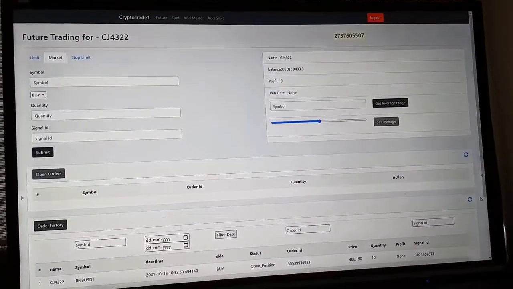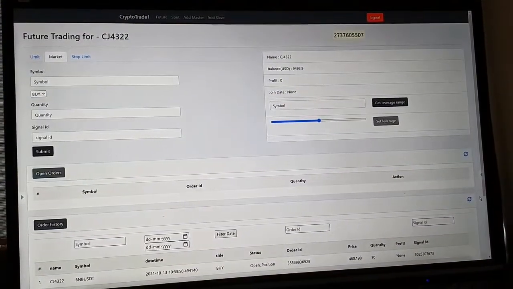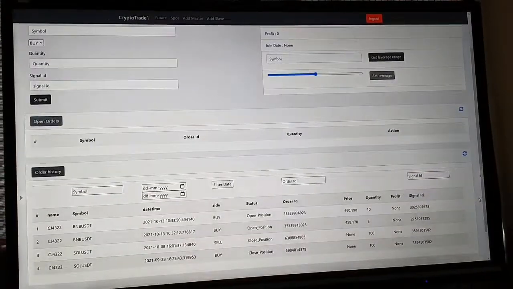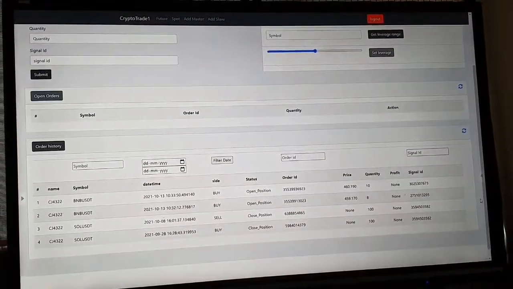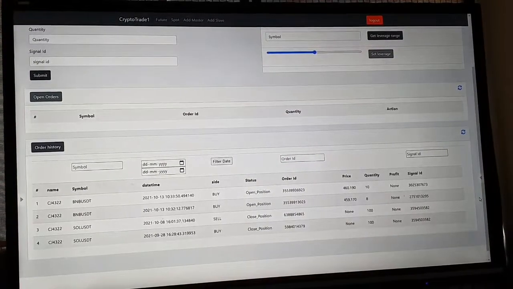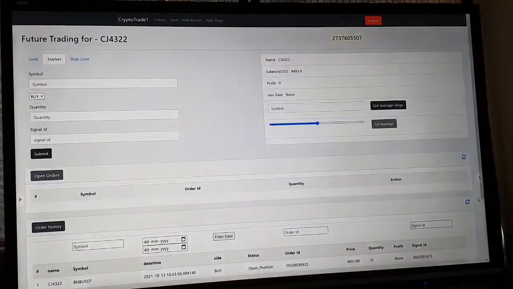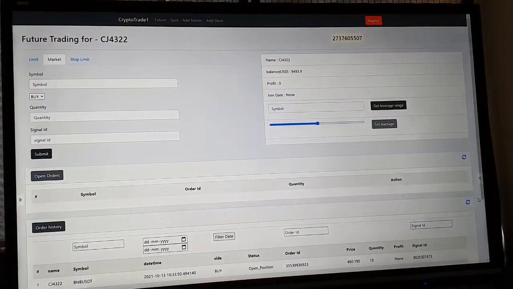Here you can see one more account where we have a balance of about $10,000, where we are taking 10 quantities, and as per the entry we added 8 quantities. As for price, you can see we have a trade in this account at nearly 459 to 460.